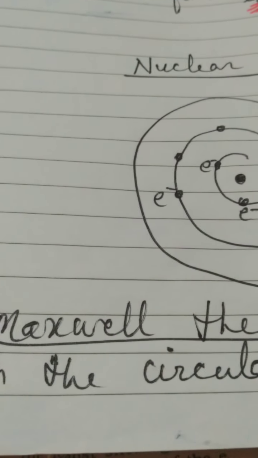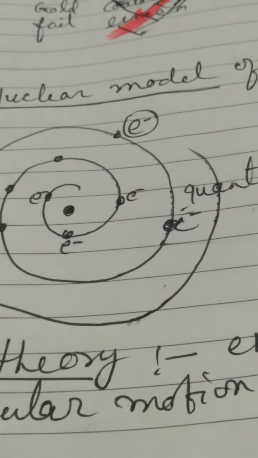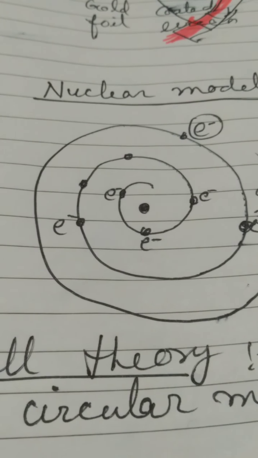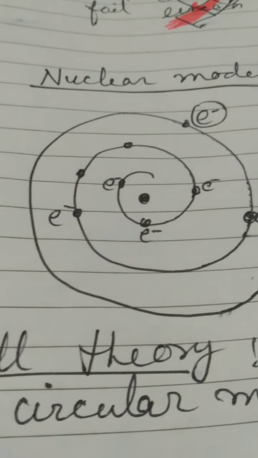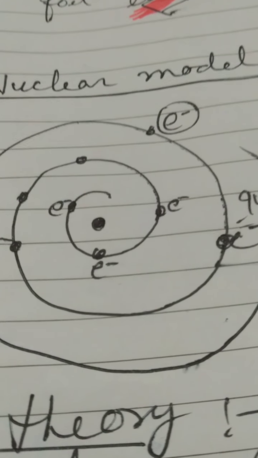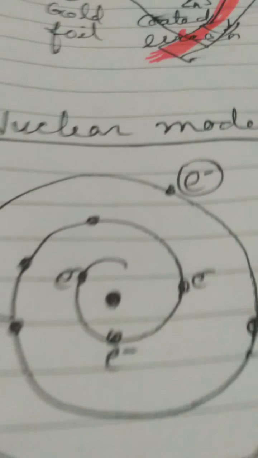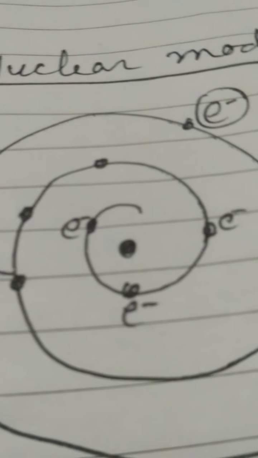So what is the rule given by Maxwell? Maxwell was a scientist who studied the movement of particles in a circular path. What will be the pattern of movement of a particle in circular motion? He is telling that whenever a particle moves in a circular path, it will radiate energy. Definitely it will radiate energy. Every electron is moving with high speed. What will happen is that there will be an electrostatic pull also. The electron is negatively charged and the center of the atom, the nucleus, is heavily positively charged.